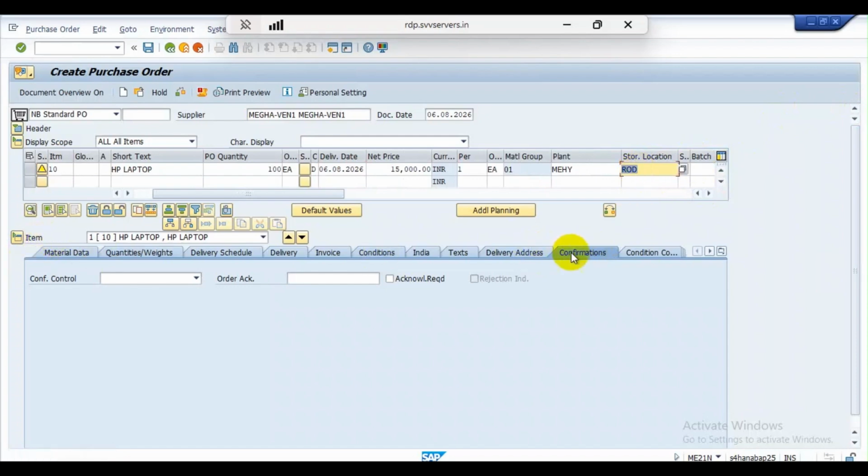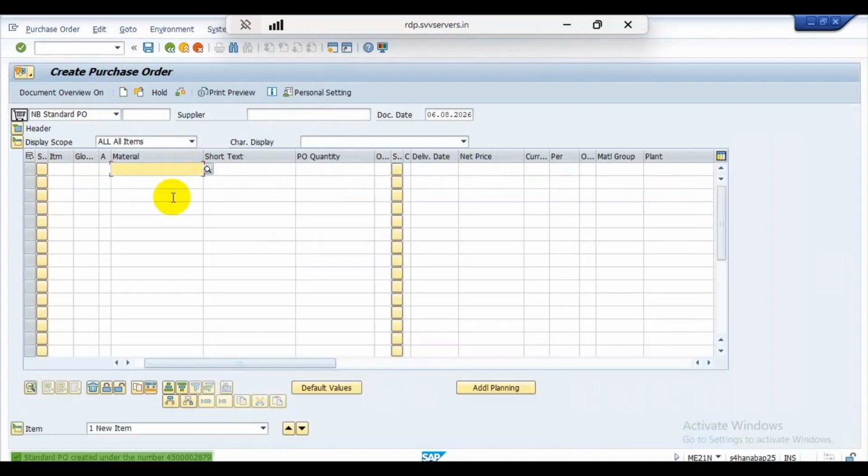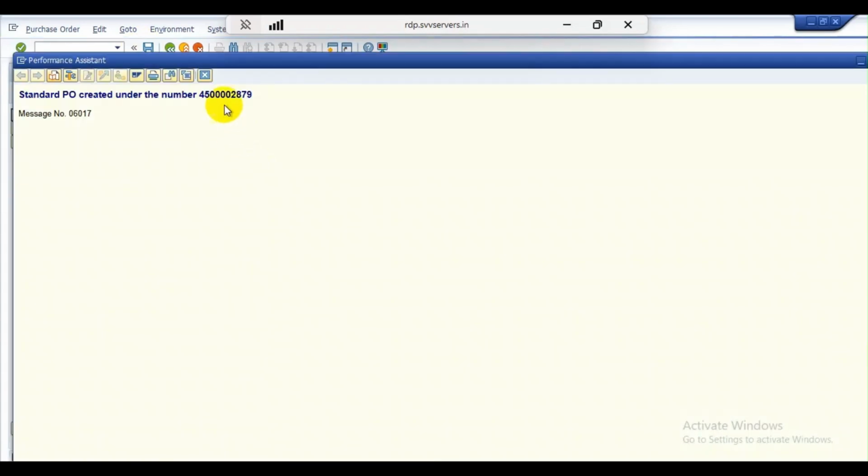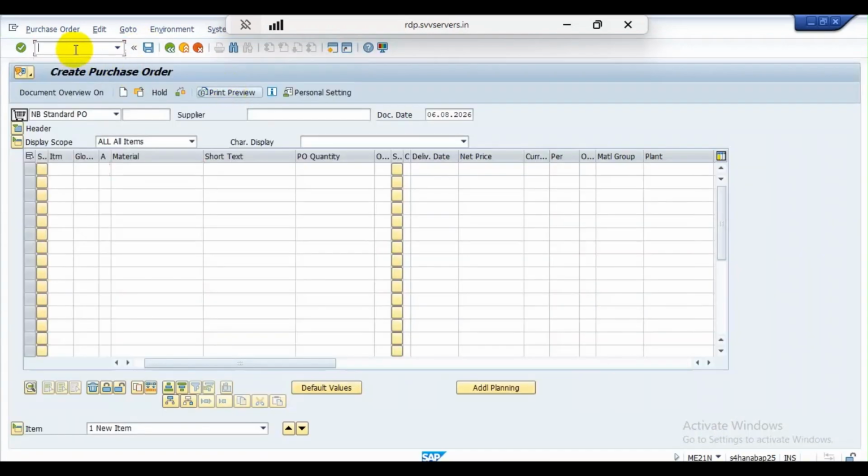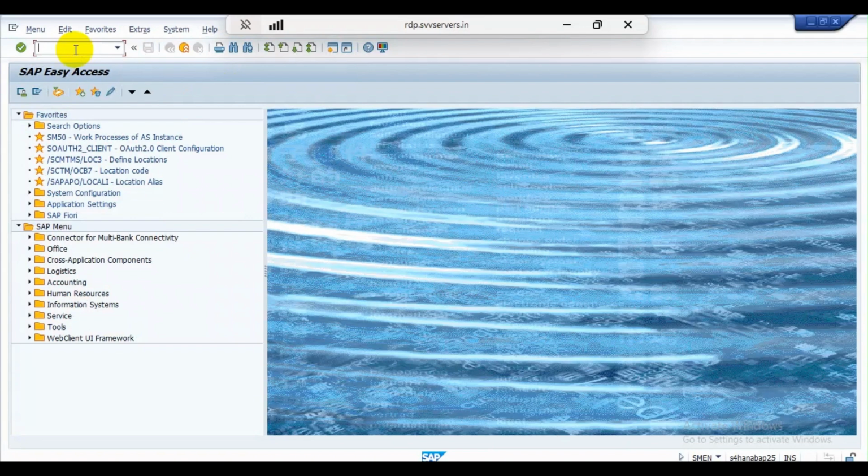Now coming to the confirmations. In item details, go to the confirmation tab. Under confirmation control, select inbound delivery and save it. So we have successfully created this purchase order. Now we will create the inbound delivery. The transaction code is VL31N.